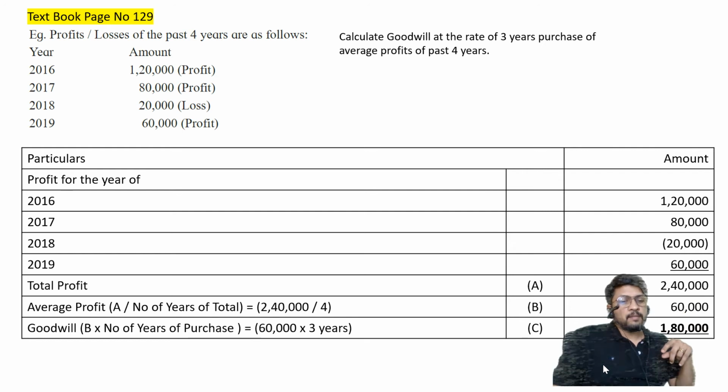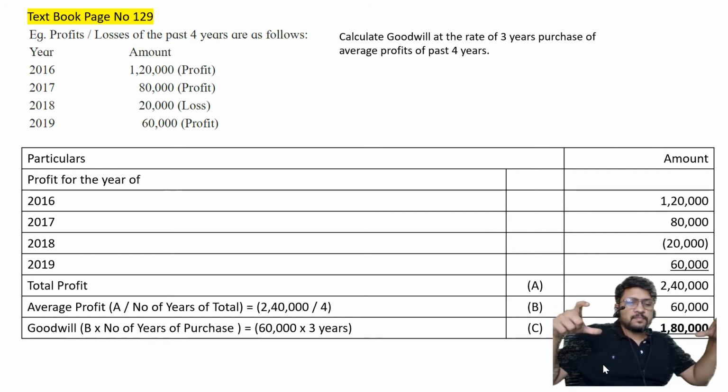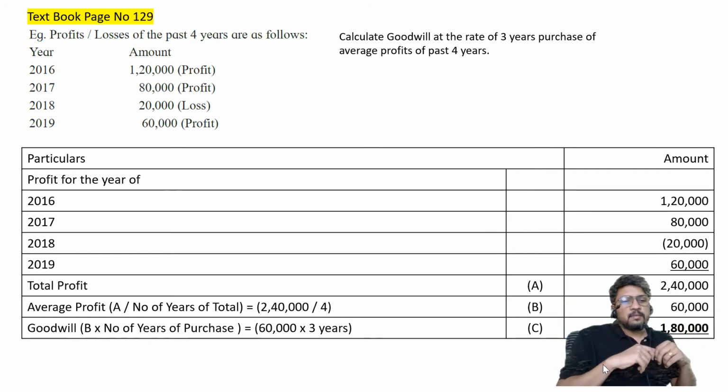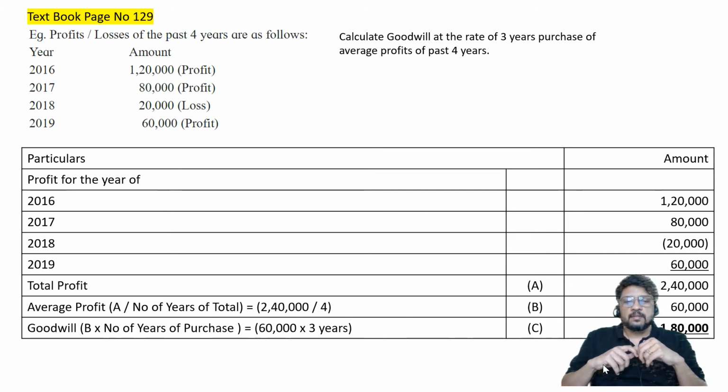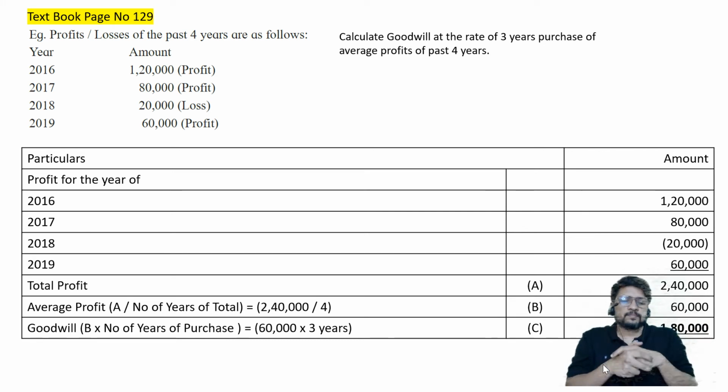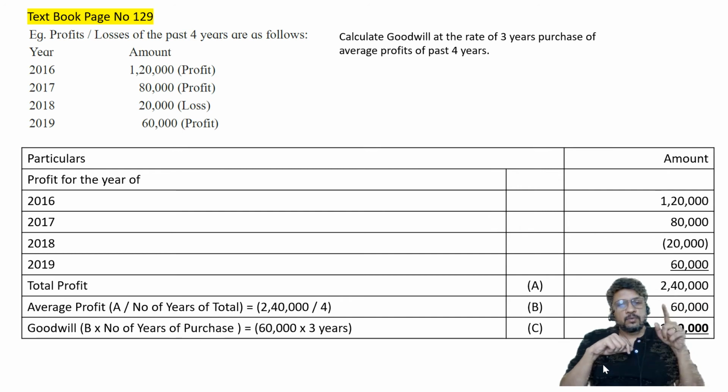Suppose we are admitting him for 25% share, 1/4 share. In that case, what are we going to tell him? That if you are taking the entire bus, then you should pay 1,80,000. But since you are not taking the entire bus, instead you are taking only 1/4 bus, you should pay only for 1/4 bus. So 1,80,000 into 1/4, around 45,000. That is the amount he'll have to pay. That is the idea we are thinking of when it comes to calculation of goodwill. So by average profit method or by super profit method, we are not arriving at the figure of new partner's share, but we are arriving at the figure of firm's goodwill.